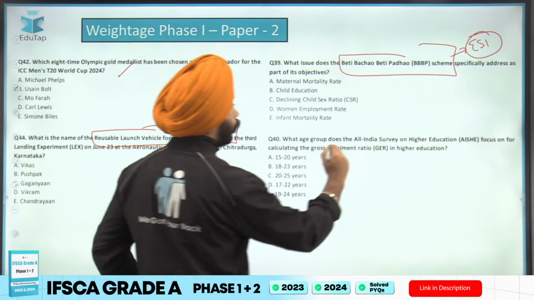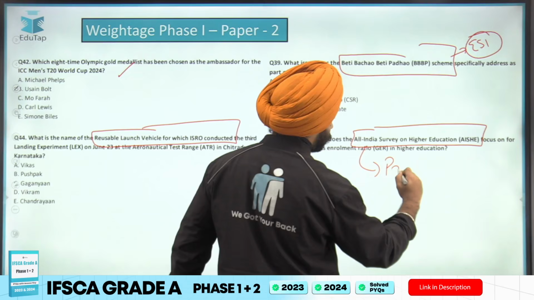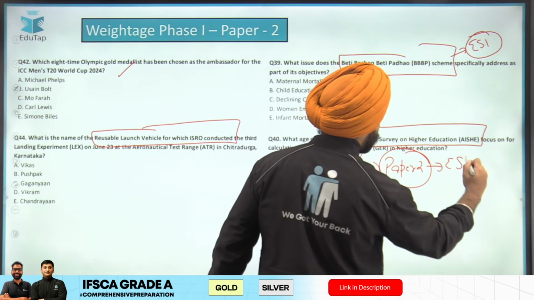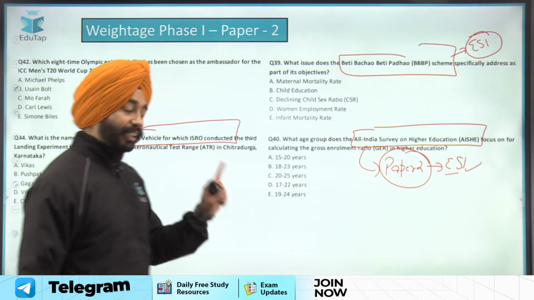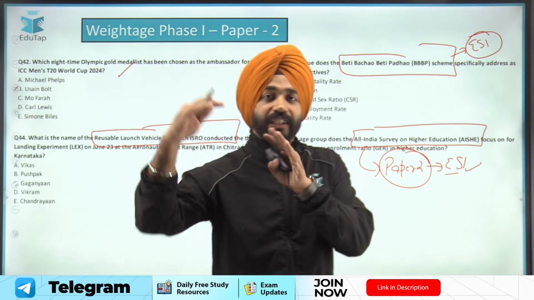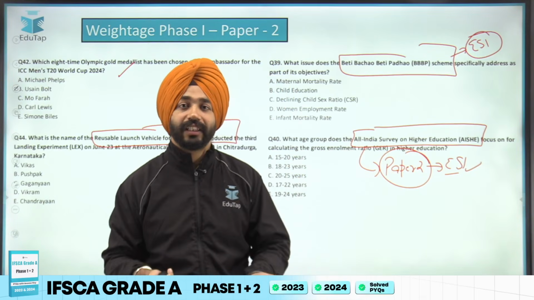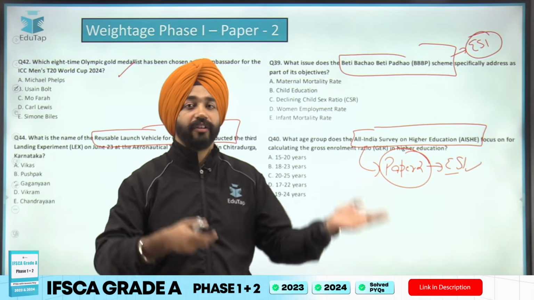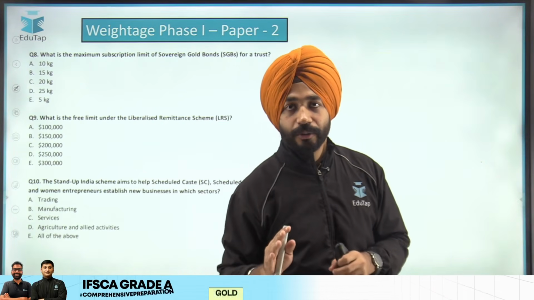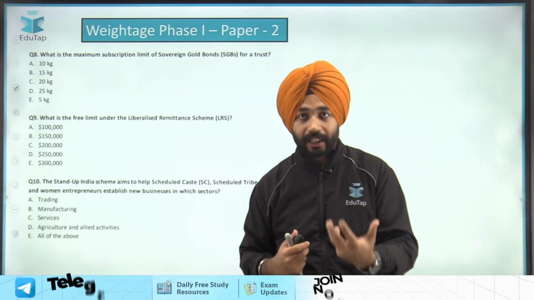Then they have asked a question on all India survey on higher education, that is in your paper 2 under your section of ESI. Now, what we are looking at here is that there is no differentiation in phase 1 paper 1 current affairs or phase 1 paper 2 current affairs. They are asking both things even in phase 1 paper 1, even in phase 1 paper 2. So which tells us that you have to prepare general affairs also. You have to prepare banking and finance current affairs, that should be given priority here also.